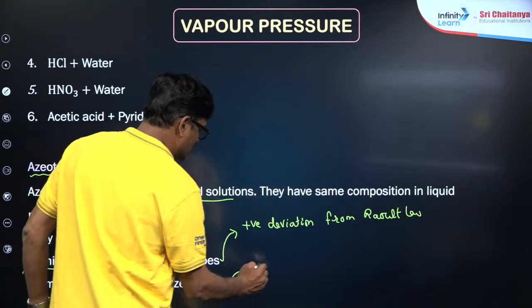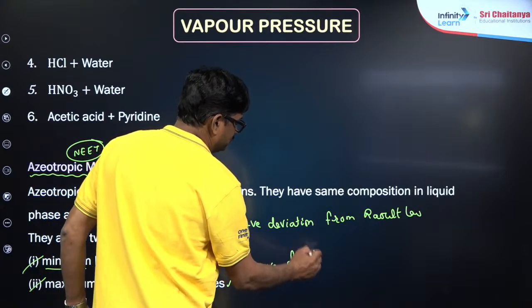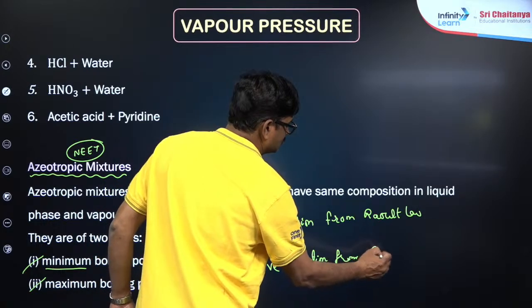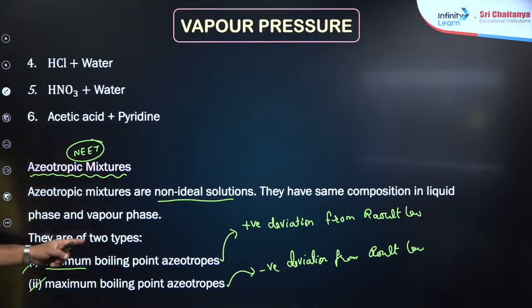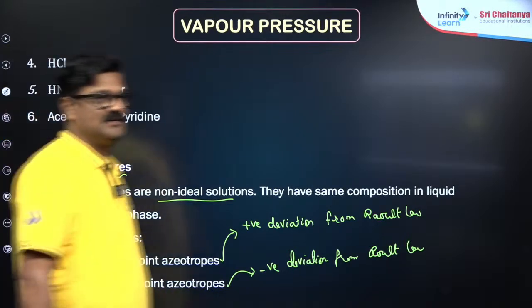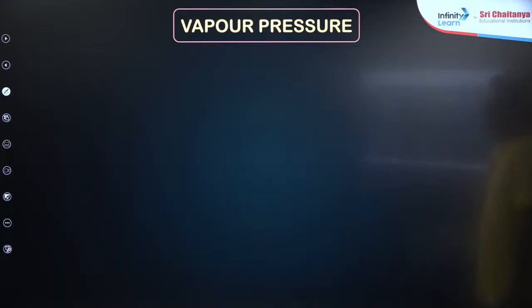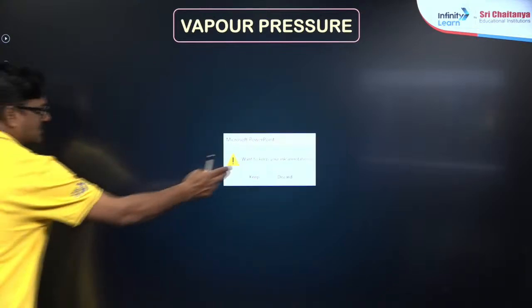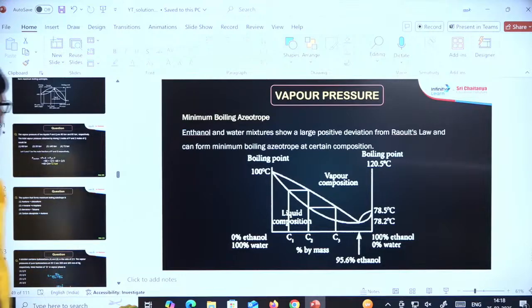And the solution which shows negative deviation from Raoult's law. This is a simple trick that can help you to identify which azeotrope it is. Fine, that's very, very important. And moving ahead, I just want to discuss some questions based on that. Let's go ahead. Questions.